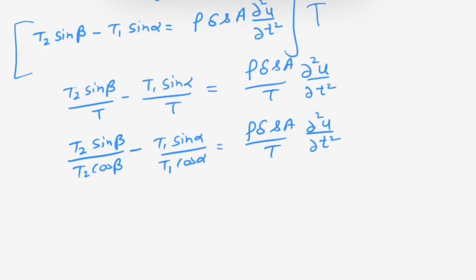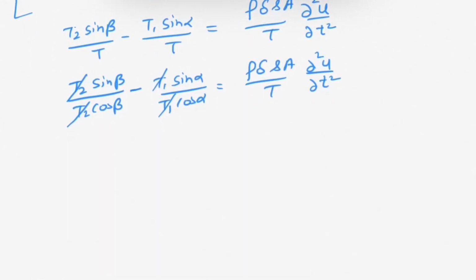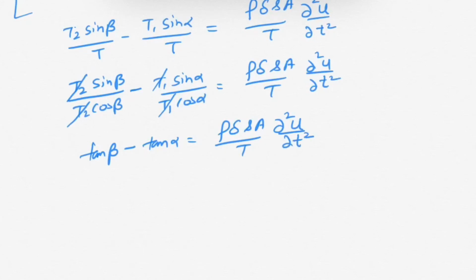Now cancelling T2 and T1, sin beta over cos beta is tan beta minus sin alpha over cos alpha is tan alpha, and this equals rho del S A over T into del square u over del t square.